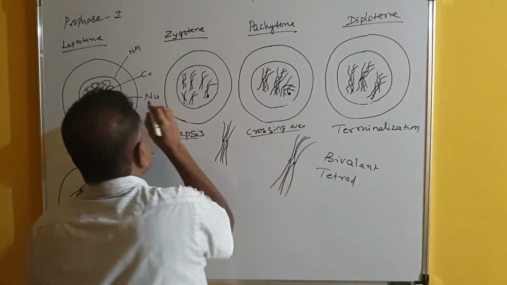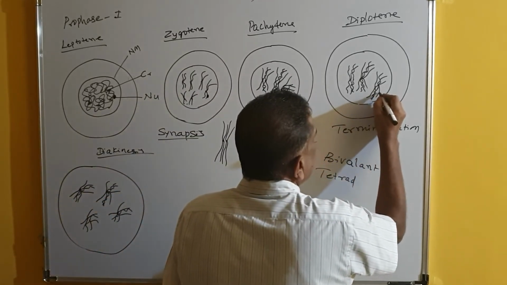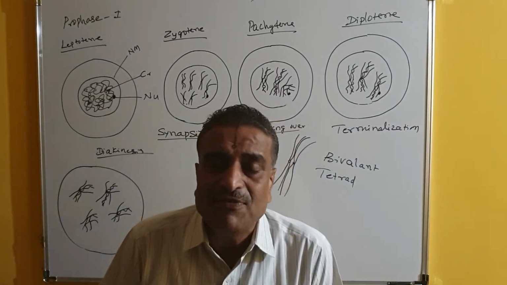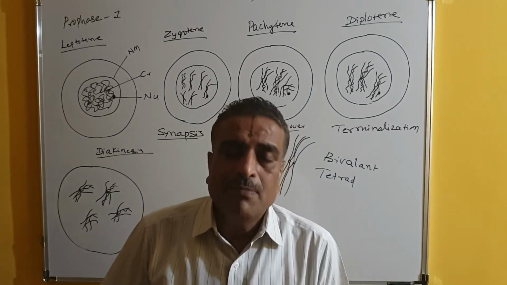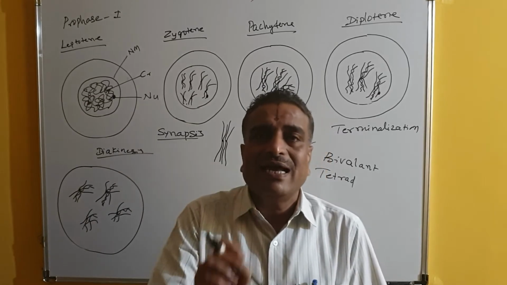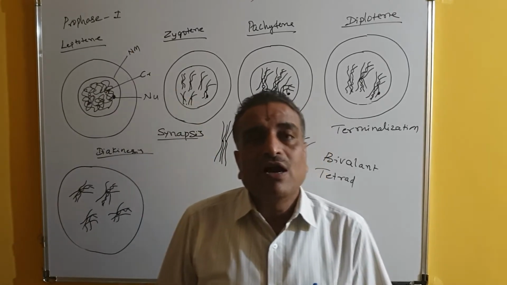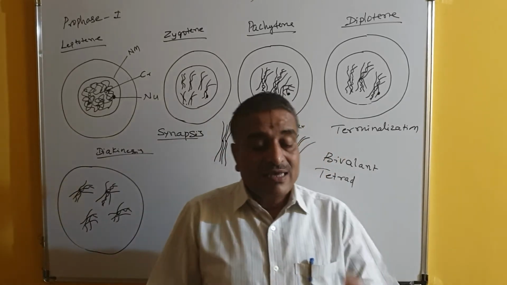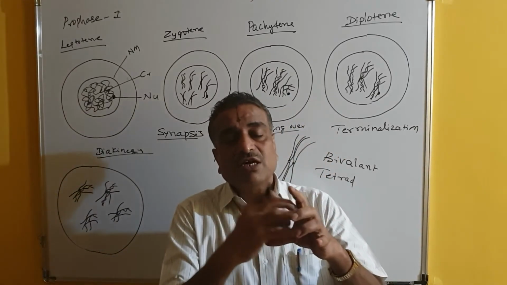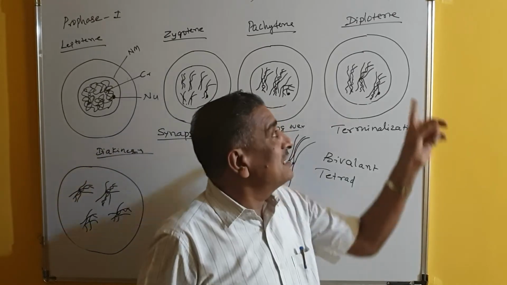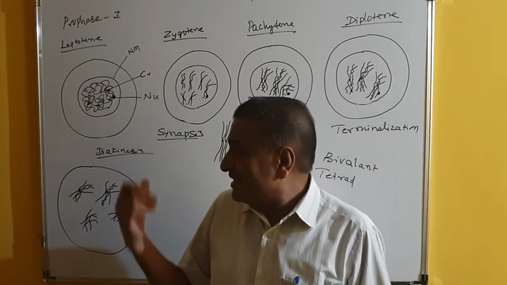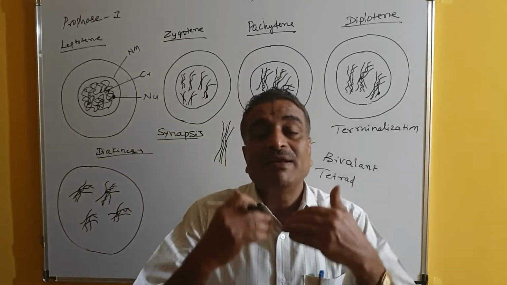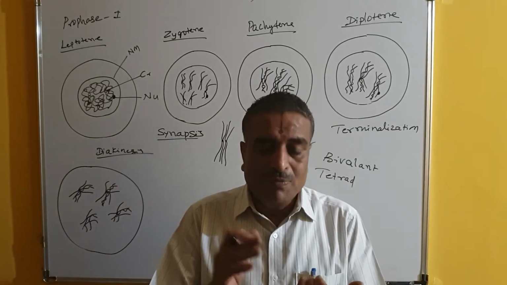The nucleolus is not freely floating in the nucleoplasm, but is always attached to the nucleolar organizer region, where the satellite chromosomes are. In the secondary constriction region, the nucleolus is attached. Still it is present up to the diplotene. But in the diakinesis, the nucleolus also disappears, and the nuclear envelope disappears.